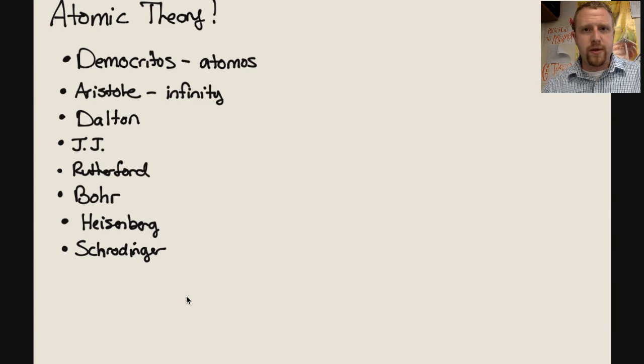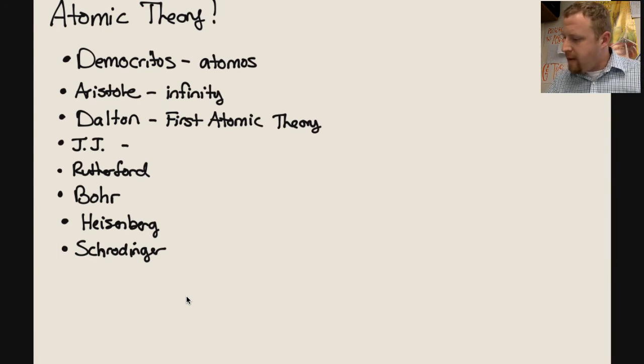Then there was this guy named Dalton, and Dalton's major contribution was he kind of gave us the first atomic theory. However, we have since revised that, and so that leads us on to this next point. Then there's J.J. Thomson, the man. And J.J.'s major contribution was that he basically discovered the electron. And that was major because it kind of led to this idea of subatomic particles.